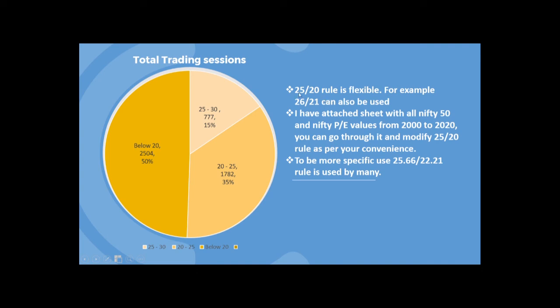You can make it convenient to you by making it 26 by 21, wherein you invest when it's below 21 and you withdraw when it's above 26. So I have attached the sheet in this video. As I said before, you can clearly analyze that sheet. It has the past 20 years of data, and you can modify accordingly, and you can select your own range. Usually many traders use the 25.66 by 22.21 rule as their standard.